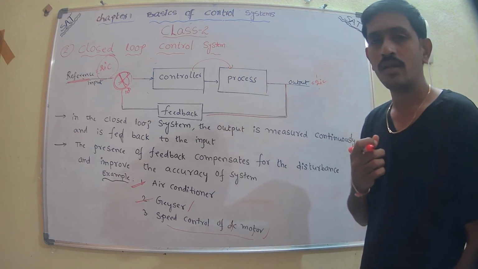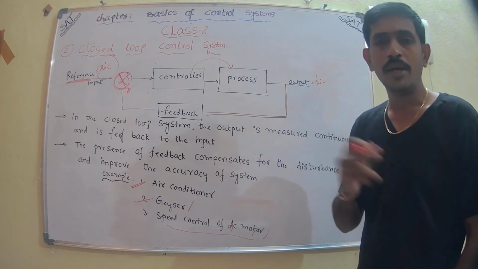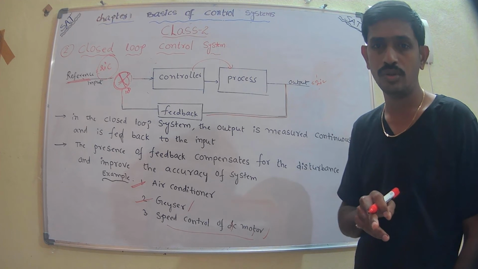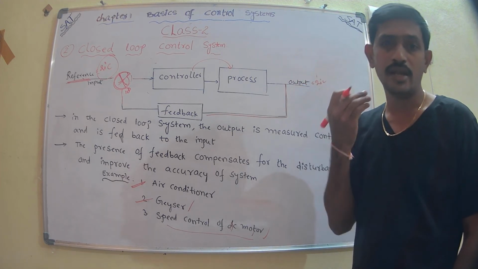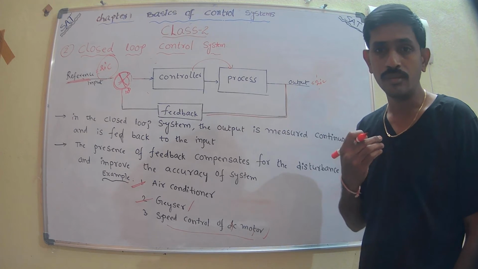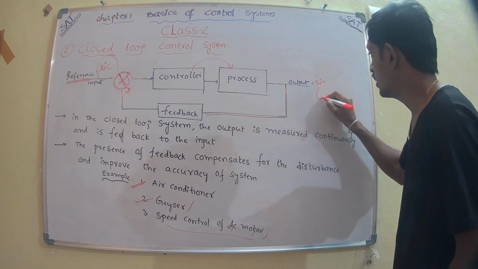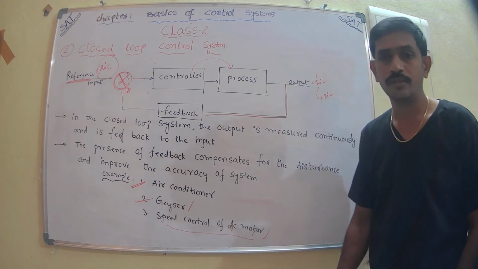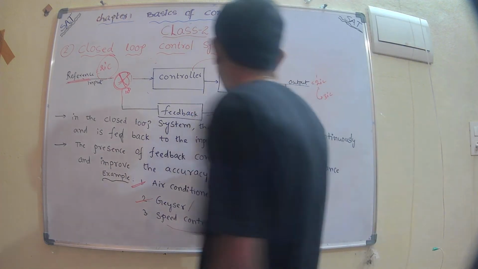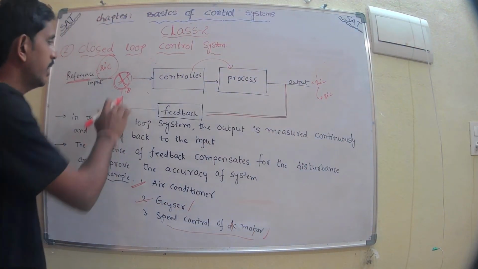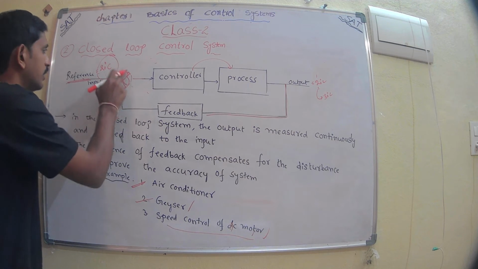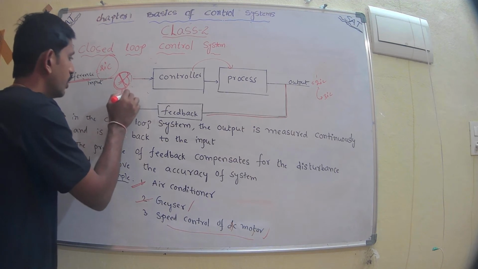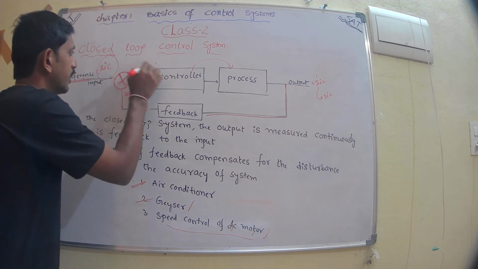Unfortunately, my doors and windows are not closed. Outside air enters into my room, so the temperature increases from 20 degrees to, let us suppose, 30 degrees centigrade, and this 30 degrees centigrade is sent back to the input signal. Here there is one component, called the comparator, which compares the two signals, the input signal and the output signal: 20 minus 30, that is minus 10 degrees centigrade.